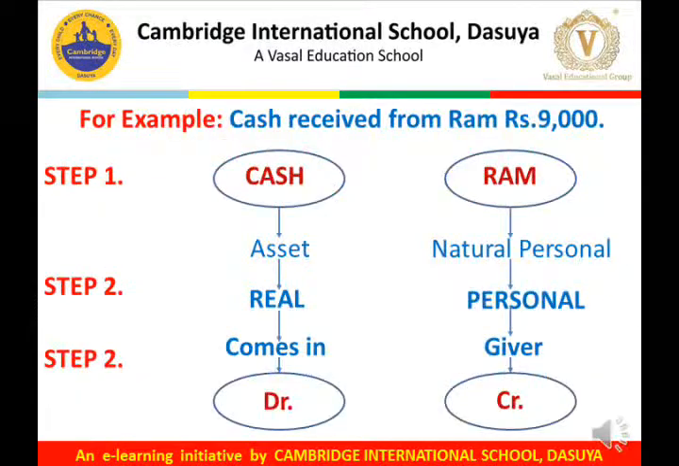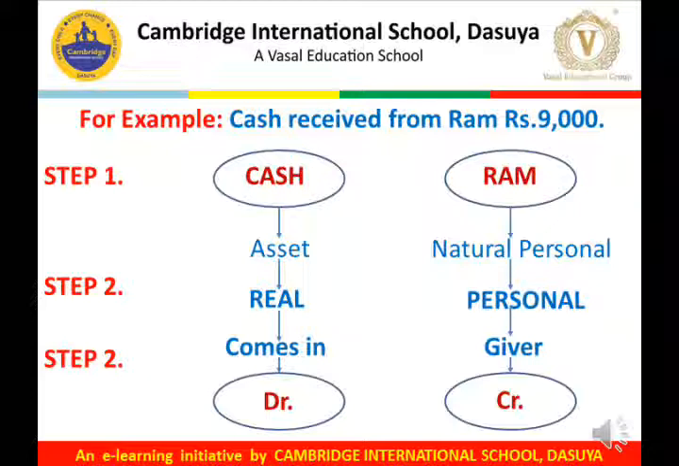Let us take an example. For example, cash received from Ram rupees 9,000. In this transaction, there are 2 accounts involved. One is cash, another is Ram. Cash, being an asset, comes under the category of real account. Ram is a natural person, comes under the category of personal account.